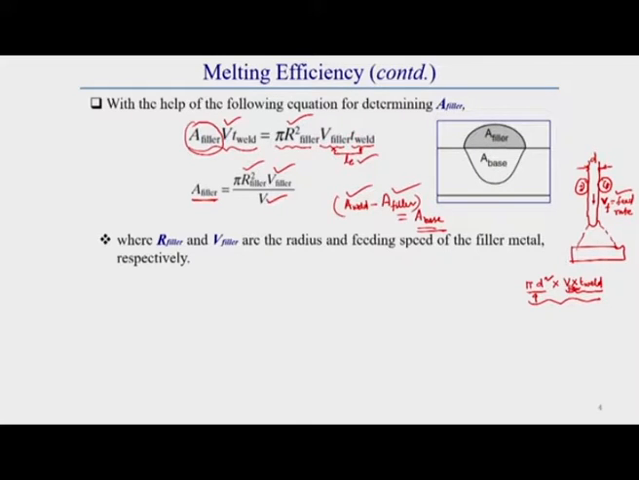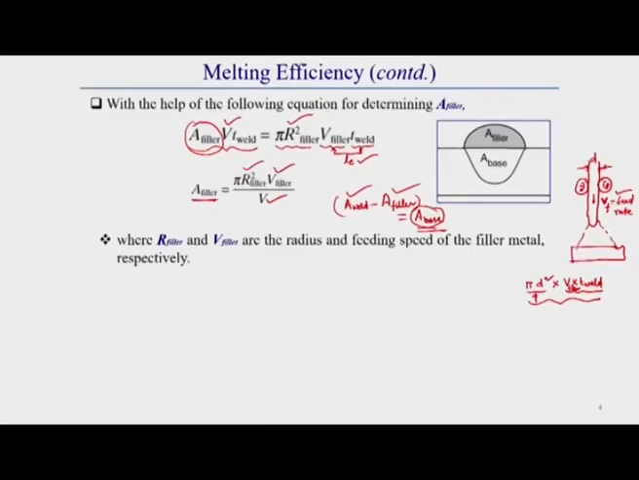Thus, if we subtract this, we can easily get the cross sectional area of the base material, as well as the cross sectional area of the filler material. The rest is known to you, that means the welding speed and welding time. So, we can easily calculate the melting efficiency.